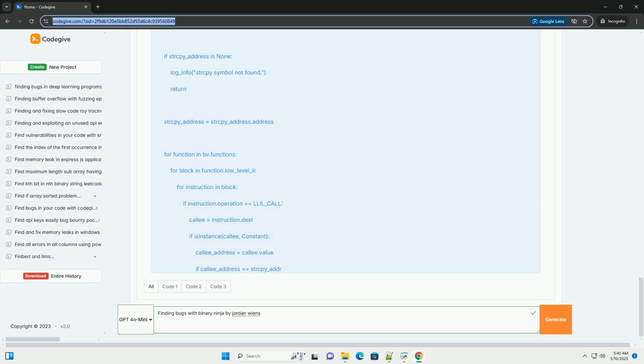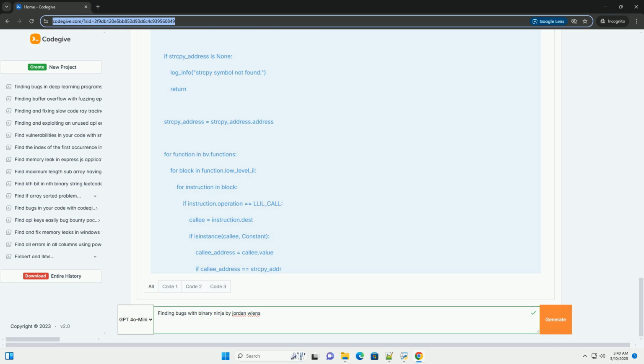Explanation of the script. Binary Ninja import * imports the necessary Binary Ninja modules. find_strcpy_calls(bv) takes a binary view object, bv, as input, representing the loaded binary.